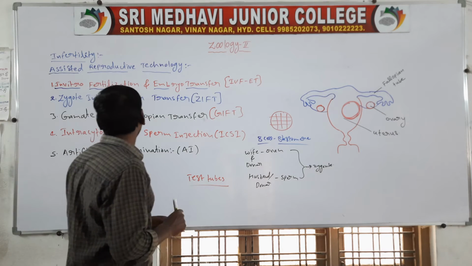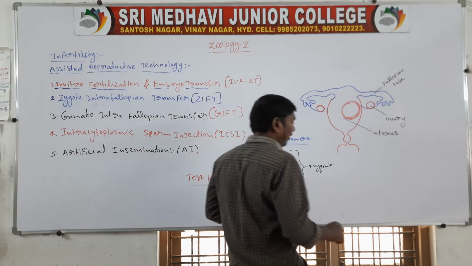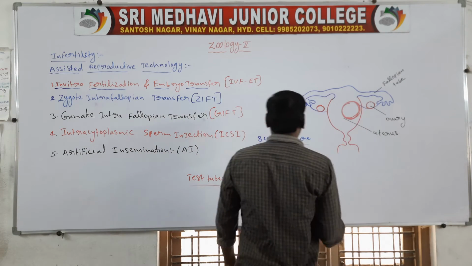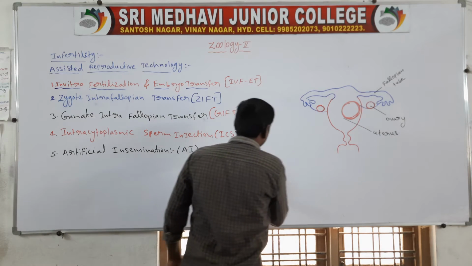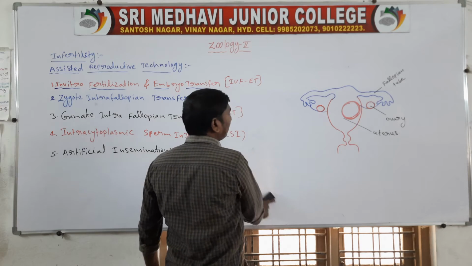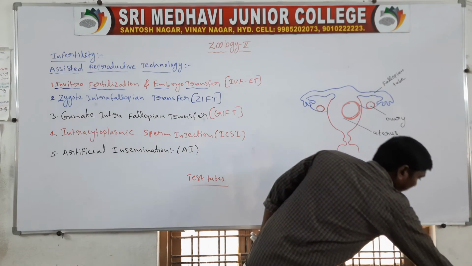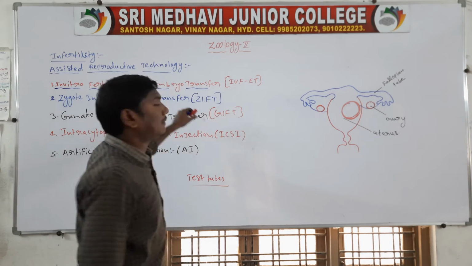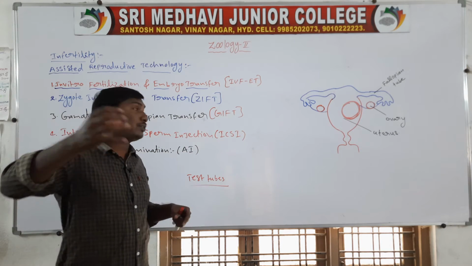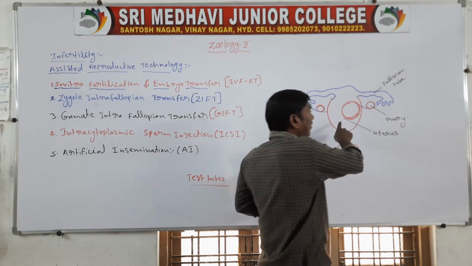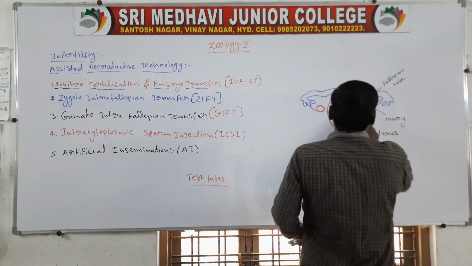Next, the second heading: zygote intrafallopian transfer. In embryo transfer, the zygote first undergoes cell division, forming an embryo, and the embryo is inserted into the female uterus.